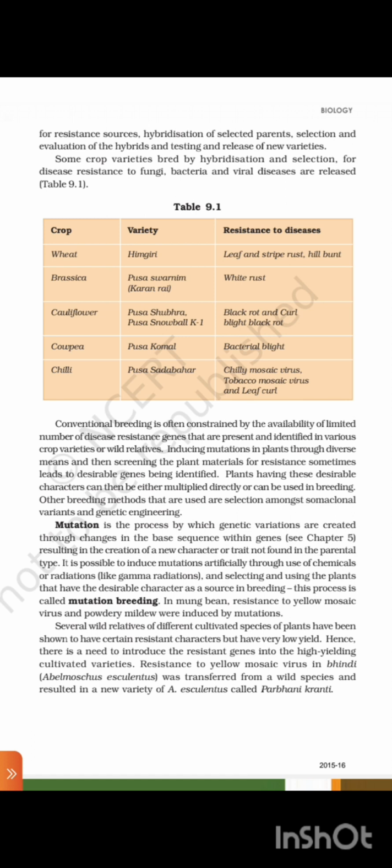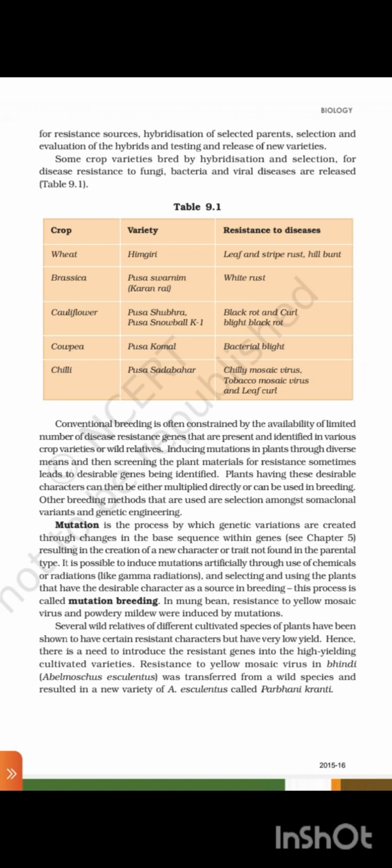Mutation is the process by which genetic variations are created through changes in the base sequence within genes, see Chapter 5, resulting in the creation of a new character or trait not found in the parental type. It is possible to produce mutations artificially through the use of chemicals or radiation like gamma radiation, and selecting and using the plants that have the desirable character as a source in breeding. The process is called mutation breeding. In mung bean, resistance to yellow mosaic virus and powdery mildew were induced by mutation.